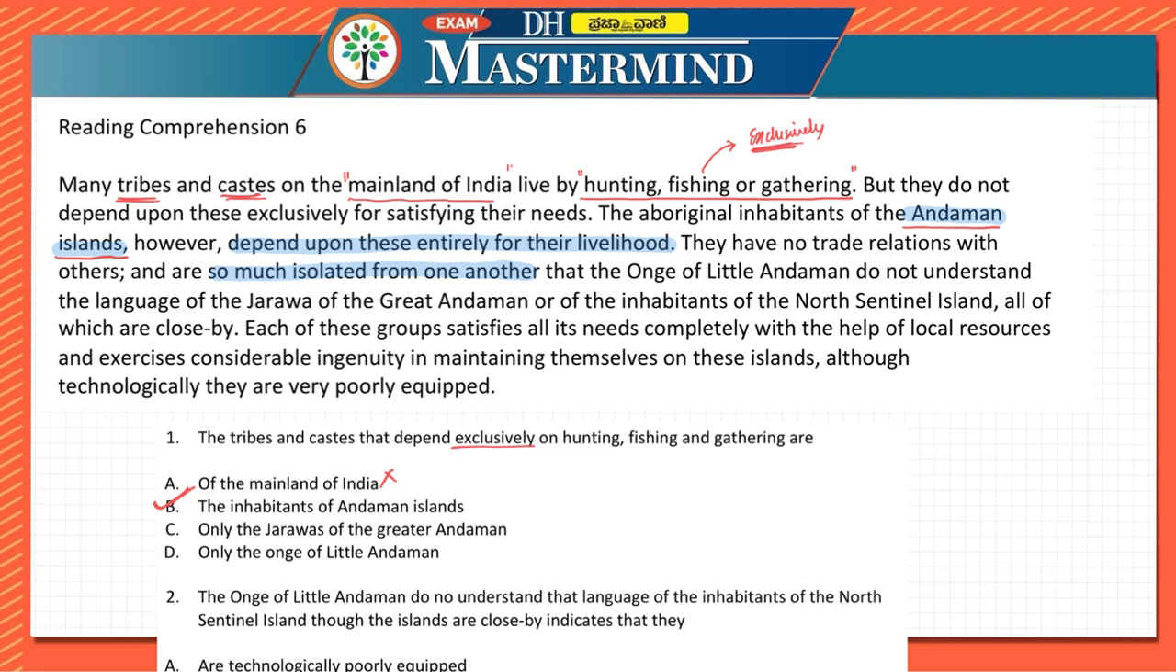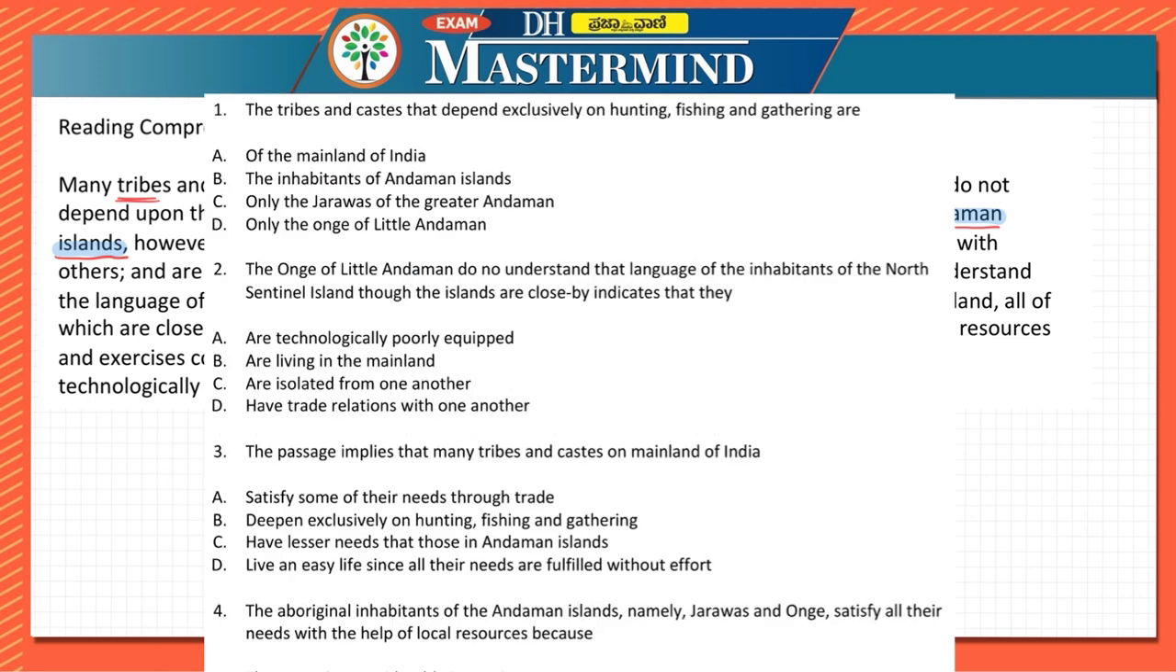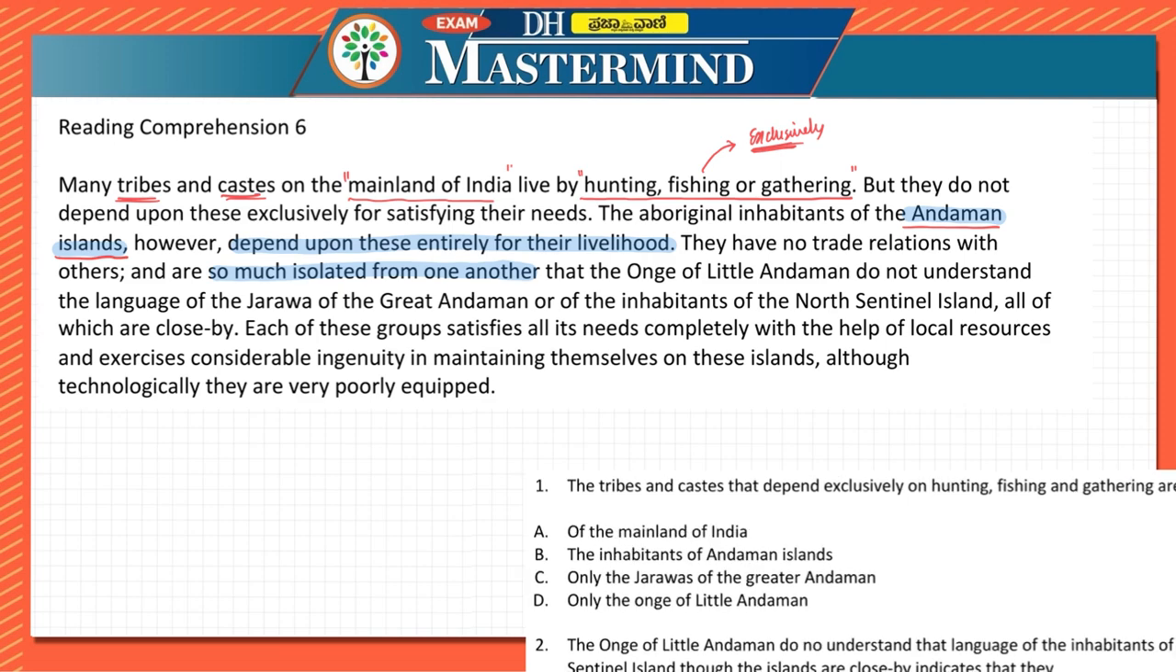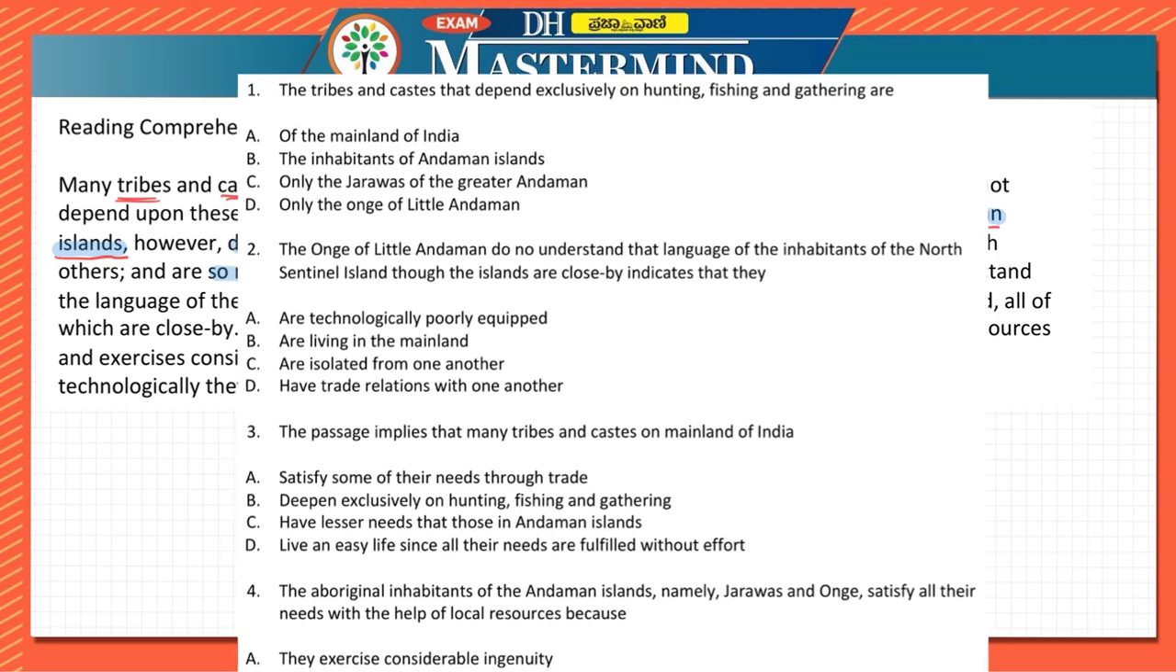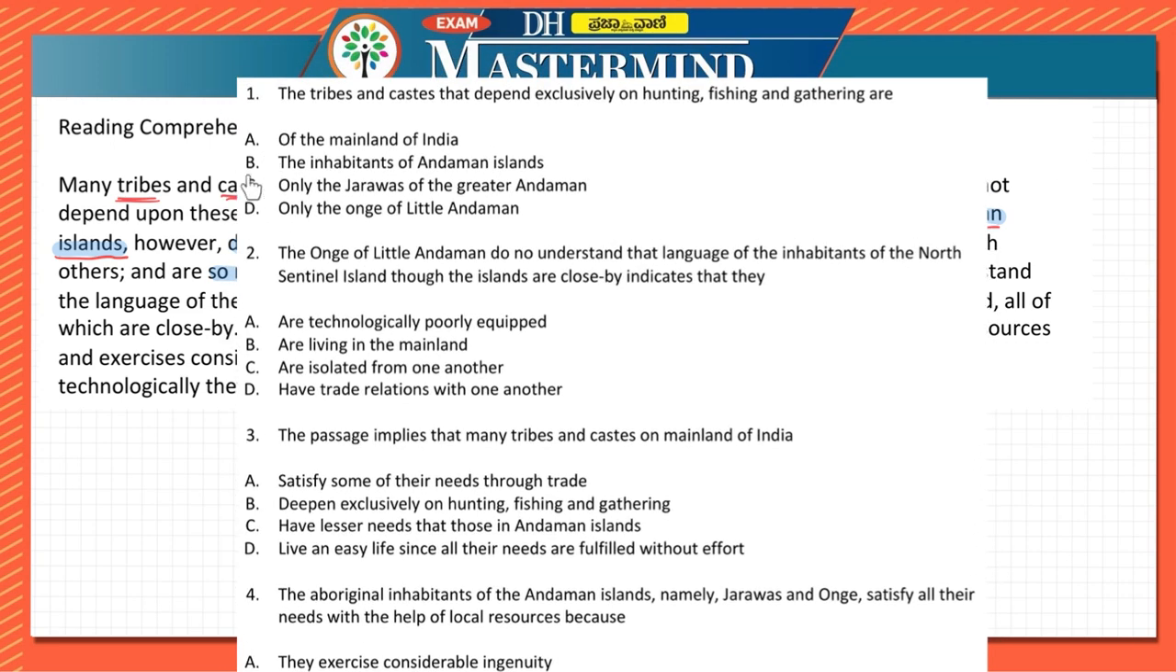Next one, the Onge of Little Andaman do not understand the language of the inhabitants of North Sentinel, though they are close by. That is because of the isolation, which they have mentioned over here. Correct? Here you can see they are so much isolated from one another. So here the answer is isolation. So the first answer was the inhabitants of Andaman Islands, and the second one was the isolation from one another. Now what does the passage imply?